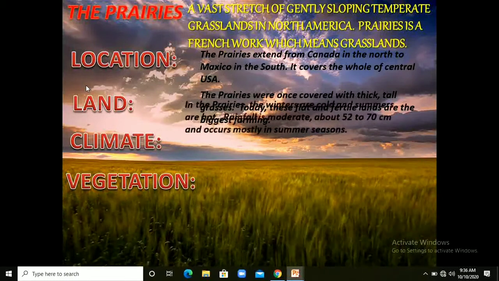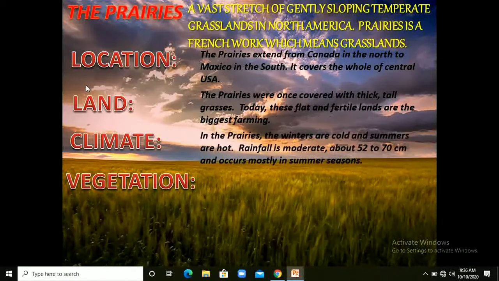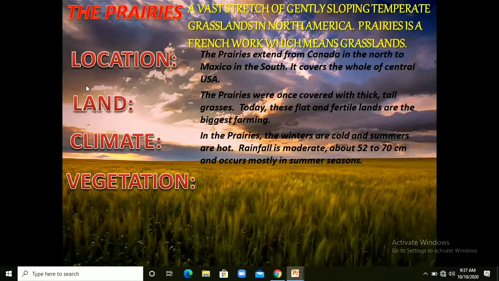Now let's talk about the climate. These prairies have a cold climate in winters and summers are hot, right? And rainfall is moderate. Maximum rainfall occurs in the summer season, right? It is moderate, about 52 to 70 centimeters.